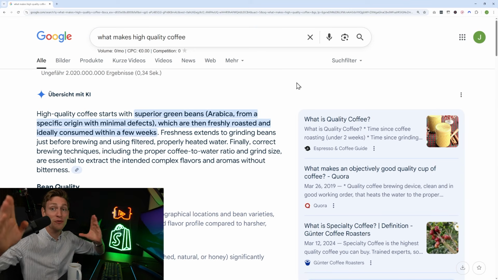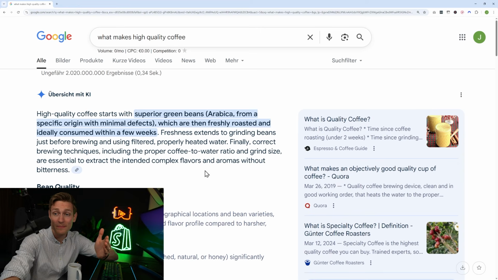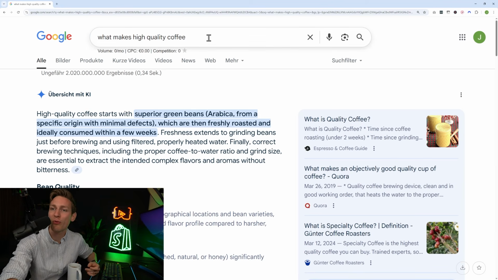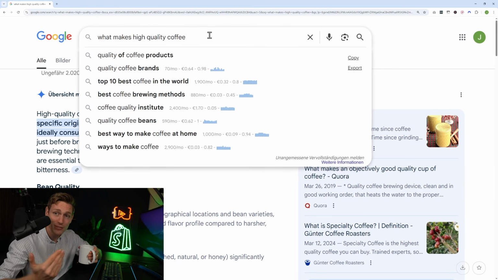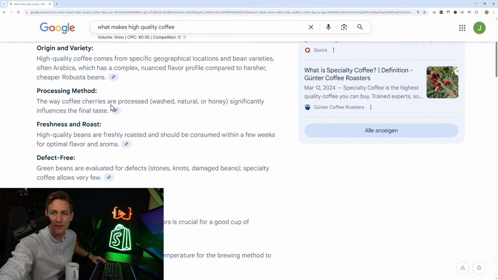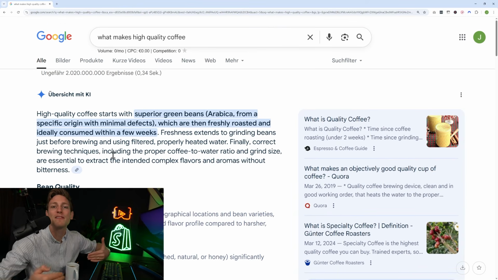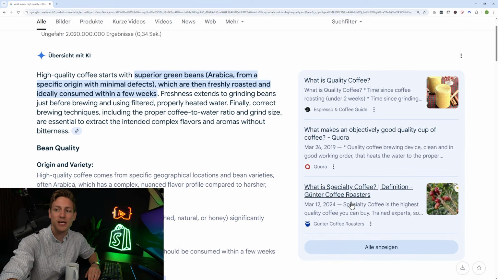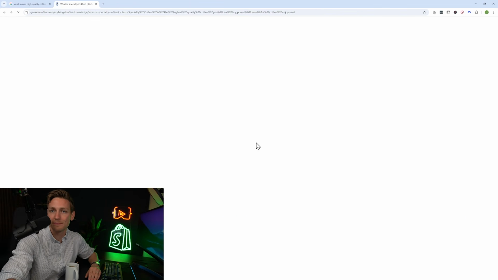Alrighty, now how does this look for Google AI Summary in comparison? Kind of similar, but also different. So what I was searching for here is what makes high quality coffee. Yeah, I need to know this. And basically you get this AI summary here with a few bullet points. Might be enough, but if I want to read more, Google also suggests these different articles here, so it links them in different places. And let's just say I want to read this article here.